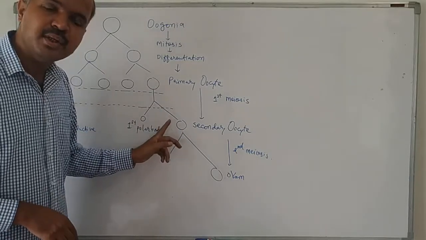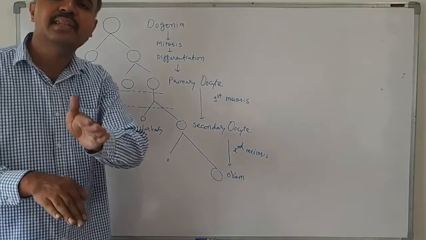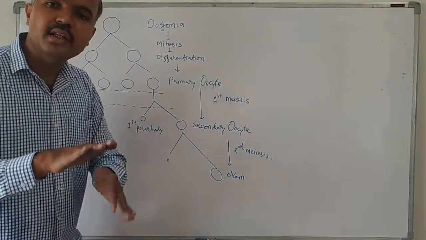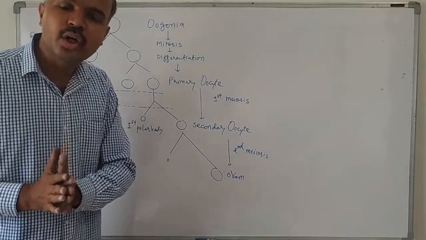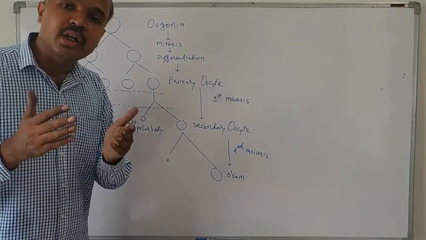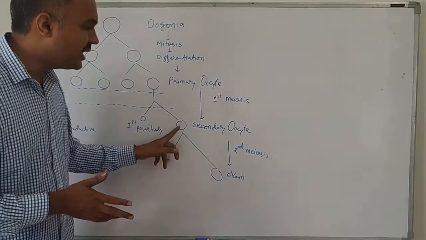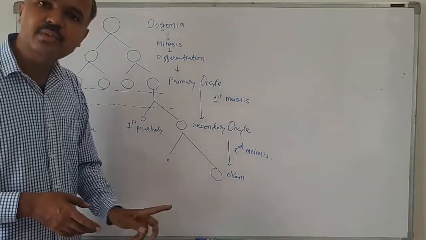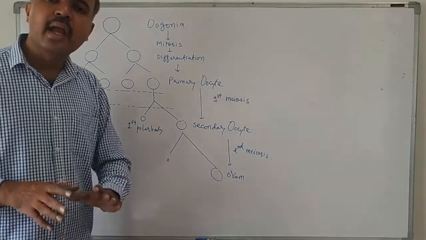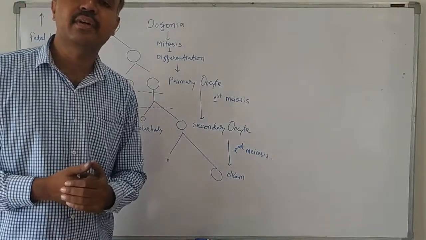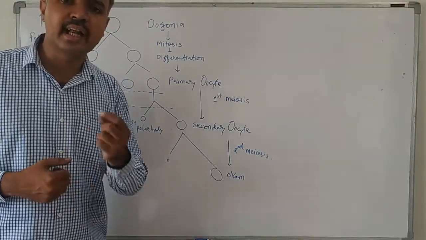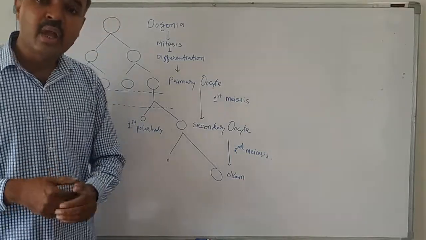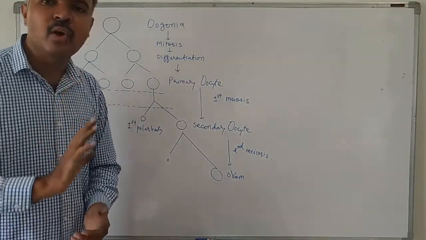When the first round of meiosis is completed, the tertiary follicle is converted into the Graafian follicle. The Graafian follicle has a secondary oocyte and first polar body in it. There is no mention regarding the Graafian follicle in our textbook, but only one statement is given, that the Graafian follicle is the mature follicle.